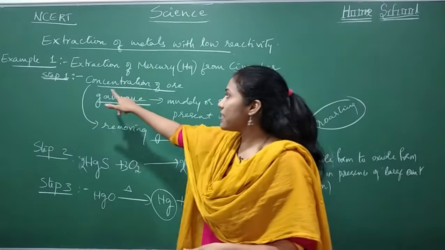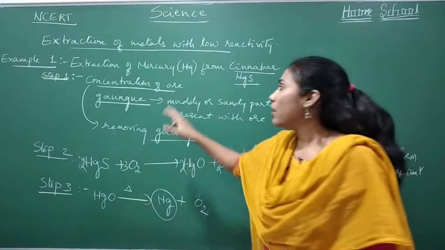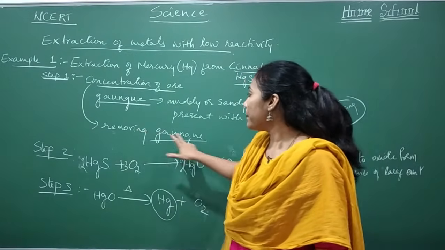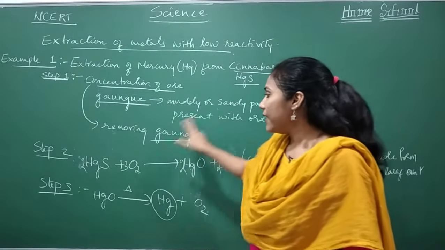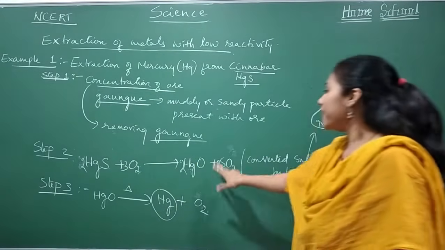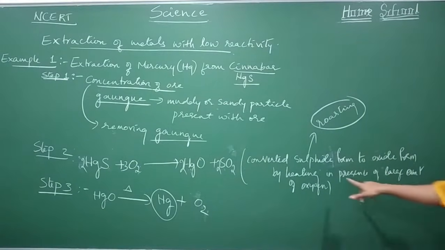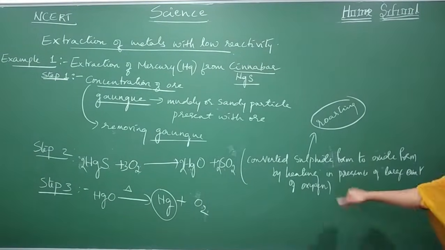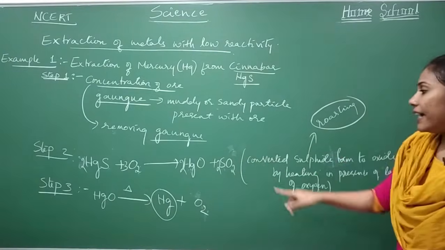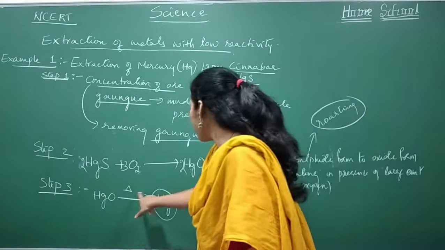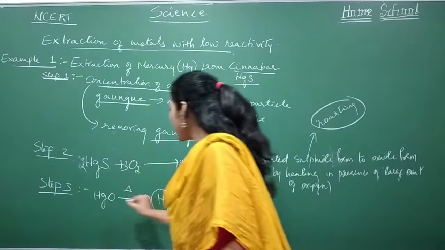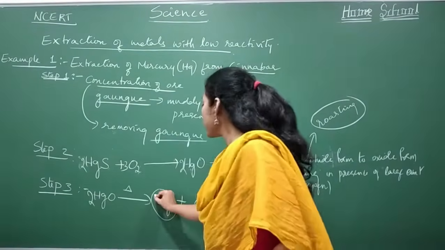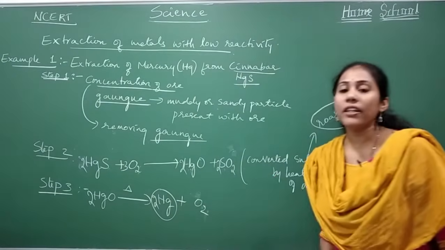Under that, the first step is what? Concentration of ore. What do you mean by concentration of ore? Removing gangue particles. So what do you mean by gangue? Remember the definition. Second step, we convert sulfide form into oxide form by heating in presence of a large amount of oxygen. This step we call roasting, and later this HgO, just on heating, you will get Hg. And how do you balance this equation? 2 oxygen, no, 1 here, I'll put 2 and this becomes 2.